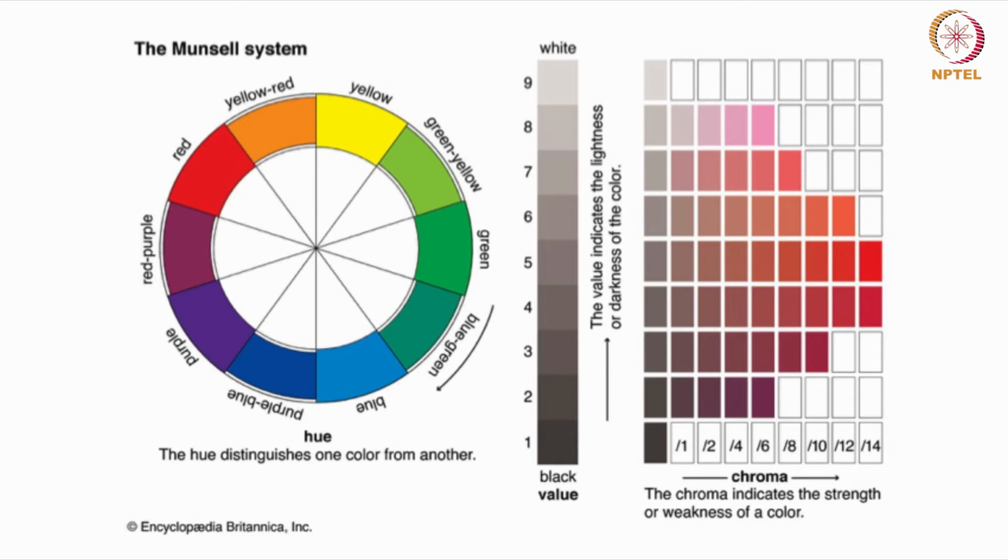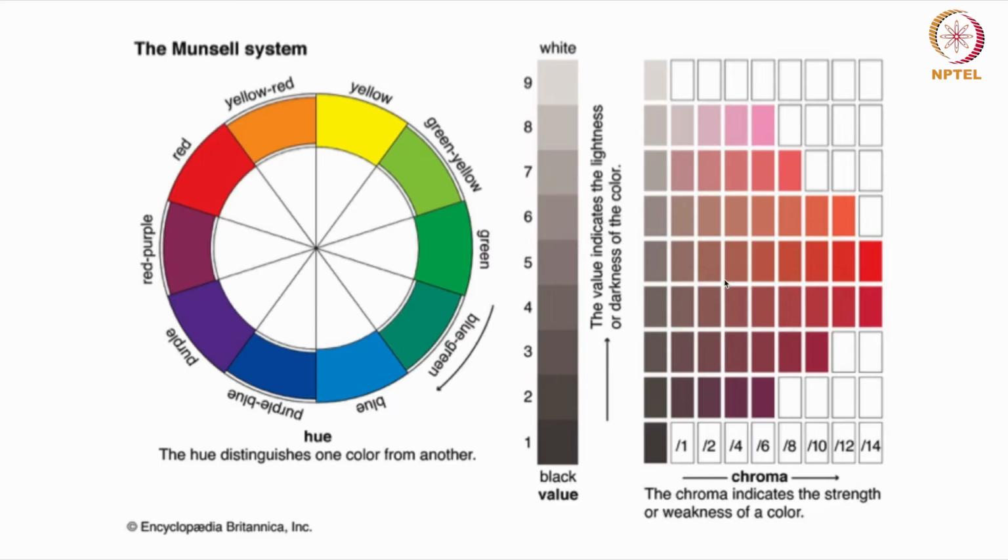So colors with hue like red, blue or green are called chromatic colors, right? And the value scale can be used for both chromatic colors and neutral colors. So within chromatic also you can create different values.